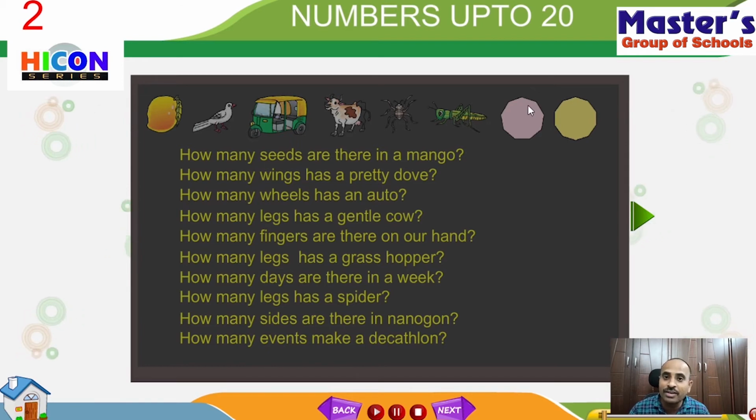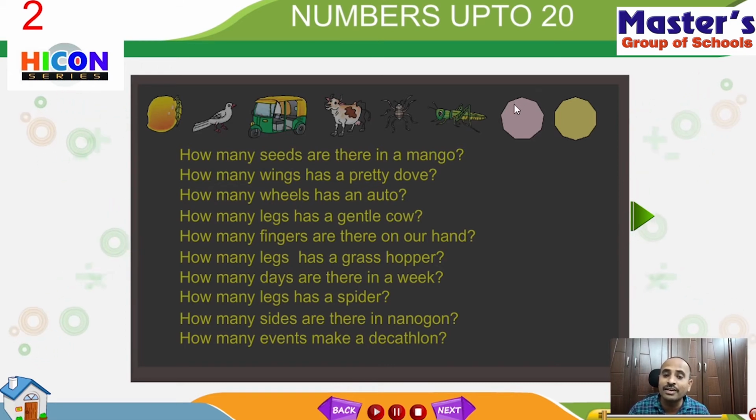That is 1, 2, 3, 4, 5, 6, 7, 8, 9. So this picture has a total of 9 sides. Side means the straight lines. So how many straight lines does it have? It has a total of 9 straight lines.